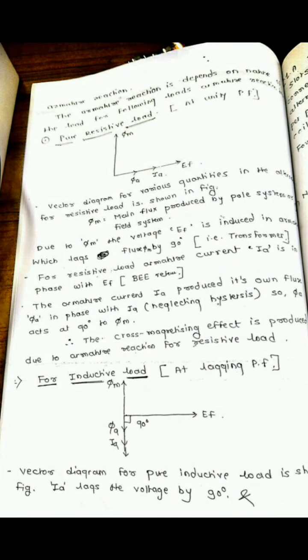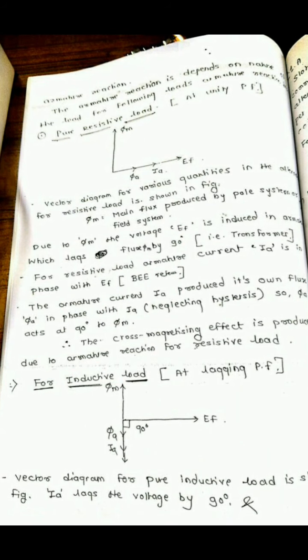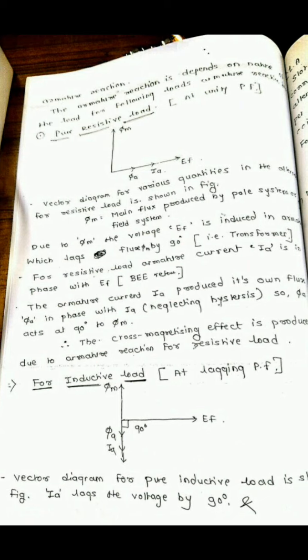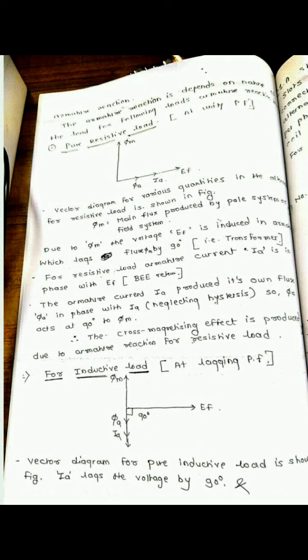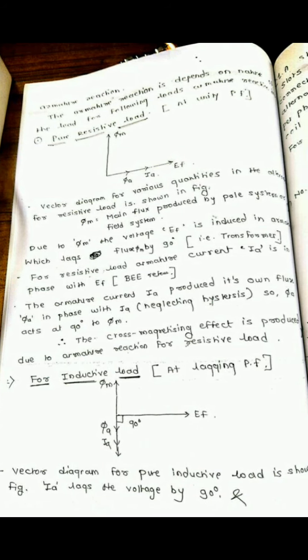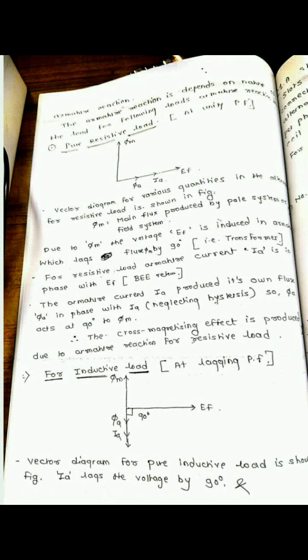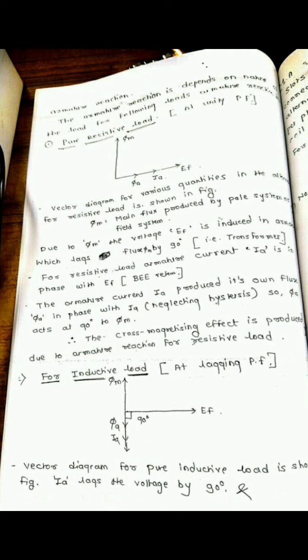This is at a lagging power factor. So in that vector diagram, again the phi m is the main flux, and the EMF induced in the alternator is called EF. The phi A is the flux produced by the armature. The IA is the current produced by the armature. In the vector diagram, for a pure inductive load as shown in the figure, IA lags the voltage by 90 degrees, because as we know, in concern with lagging power factor or inductive load, the current lags the voltage by 90 degrees. So it will be drawn in the vector diagram.